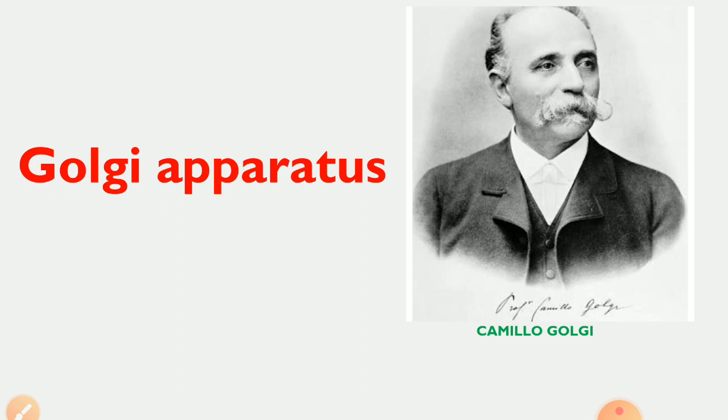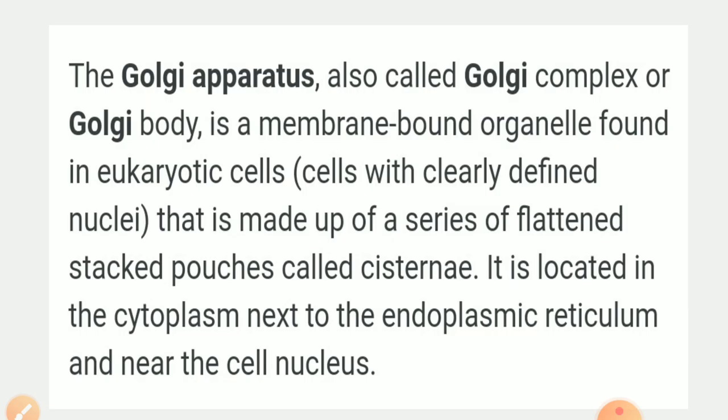Now I'm going to start with the Golgi apparatus. Golgi apparatus was first discovered by Camillo Golgi in nerve cells of the owl. It belongs to the endomembrane system. It is made of parallelly arranged, flattened and membrane-bound vesicles. It is found in all eukaryotic cells except RBCs and sperms of mammals.